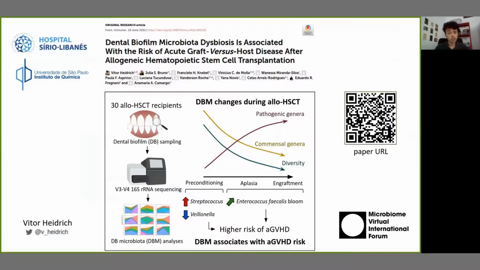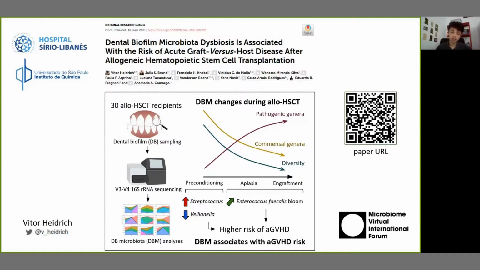We showed that there are quite dramatic alterations in the dental microbiota during transplant, including loss of diversity, decrease of commensals, and increase of potentially pathogenic bacteria. In a subset of these patients, we also see a huge increase in Enterococcus faecalis abundance, which is an already documented event for the gut microbiota of transplantation recipients, but not for the teeth as far as we know.